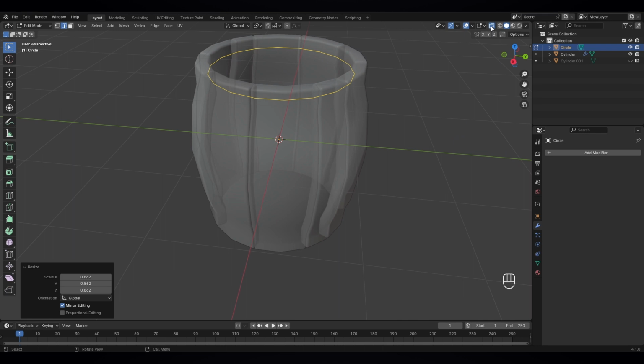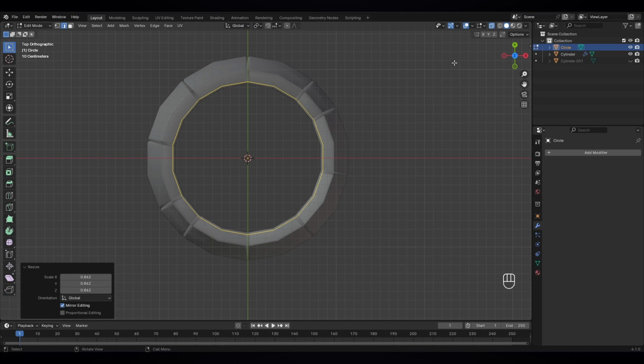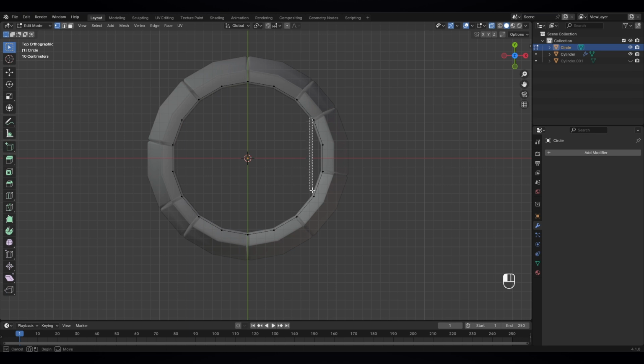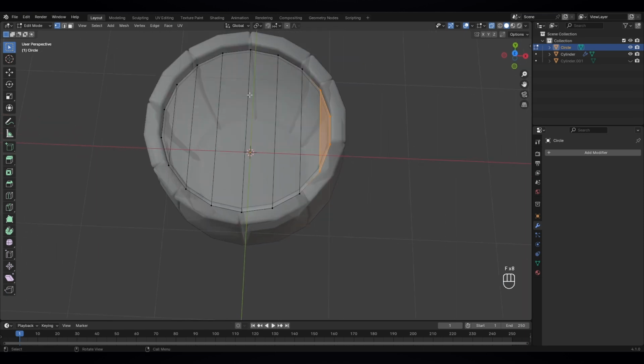And go to top view by pressing 7. Okay, now what I want to do, just switch it. Now let's go to vertices mode, and we have to connect these vertices. Just select them, press F, select them, press F, F, F, F, F. Now we have to fill the faces also. Select 4 of the vertices, press F, and just do the same thing to the others. Select them, pressing F, F, F. Now our faces are filled.